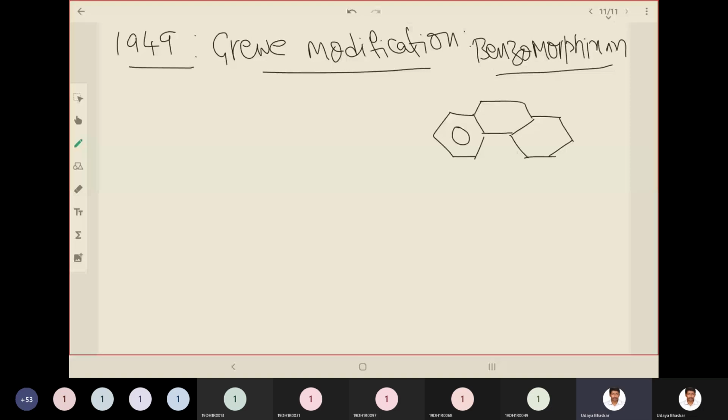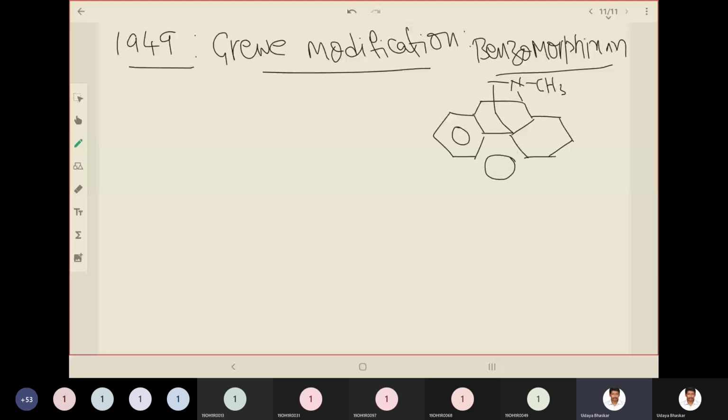So this is the structure of benzomorphinol. What is the difference? Here you don't have an ether link. So it is a tetracyclic compound. Okay, so this is benzomorphinol.